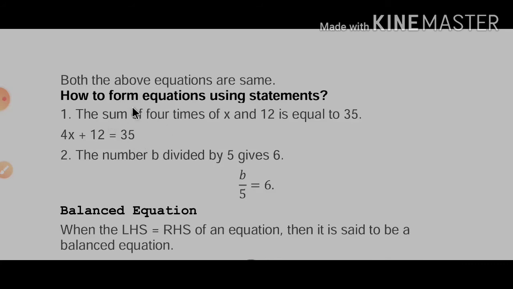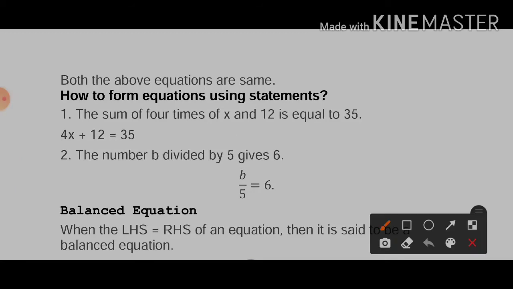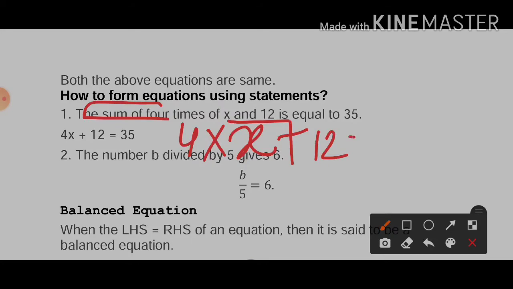So, the sum of 4 times of x. 4 times of x means multiplication, so 4 times of x means 4 into x, and 12 means the sum. Sum means addition. So 4x plus 12 is equal to, means equal sign, 35.